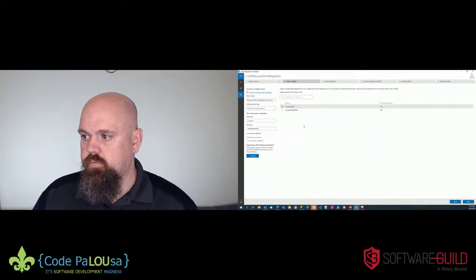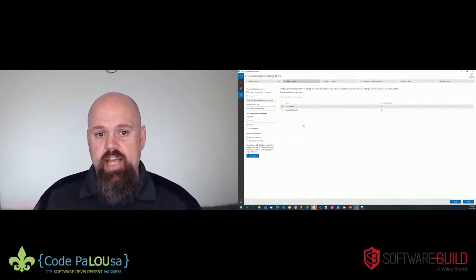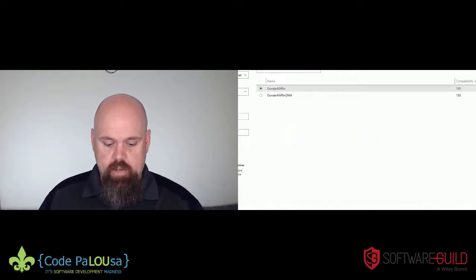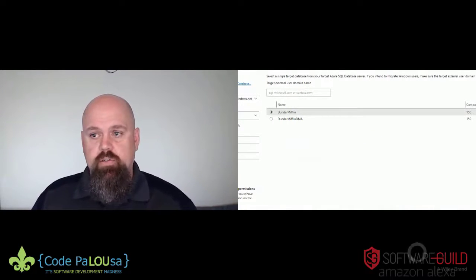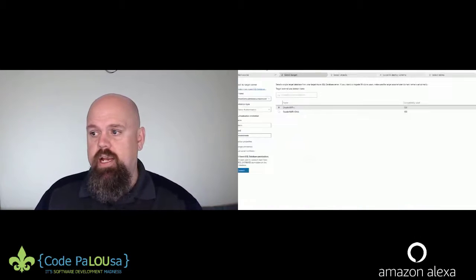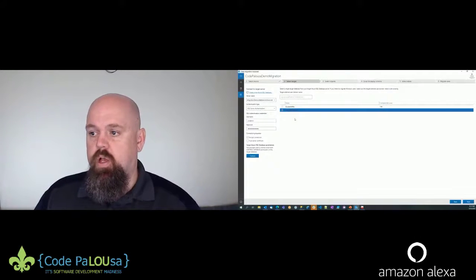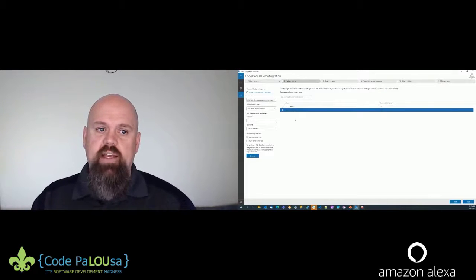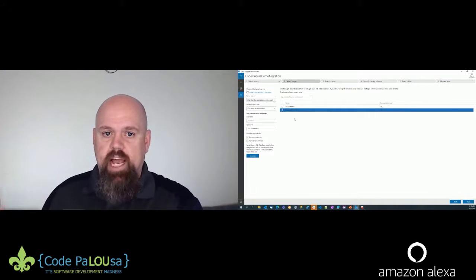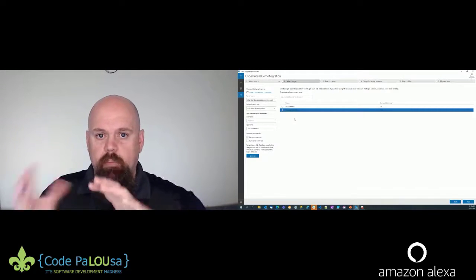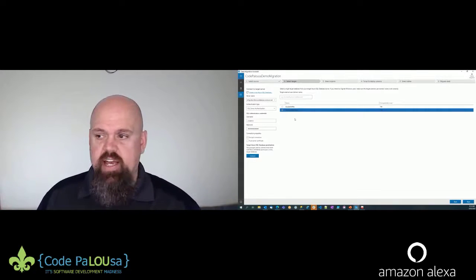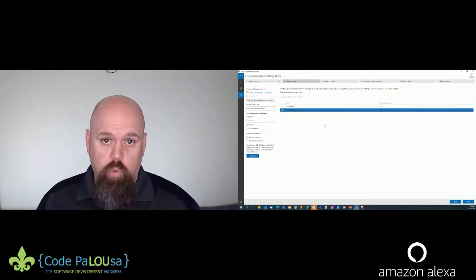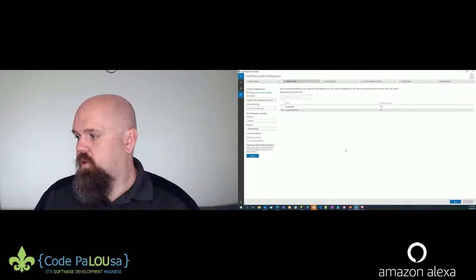connect. And so it reached out to Azure, authenticated me, and these are the databases I have available on that server. So I've got two. I have a Dunder Mifflin, which is going to be used for the replication demo, and then the DMA one is for this demo. You'll notice here that my local database name is different than the database I'm actually going to. So if you have a requirement to modify database names, I'm not sure I would recommend it, but this tool will facilitate that. Transactional replication won't. So here I want to click next.